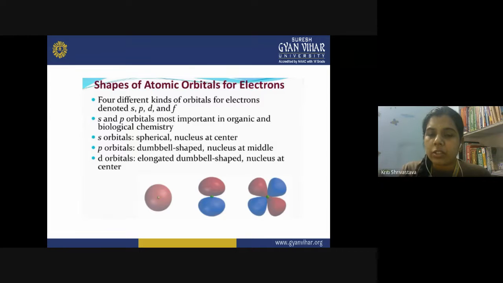Now, when the structure of a simple molecule was seen, like in the case of methane or in the case of a water molecule, there is overlap of atomic orbitals. But how do orbitals having different shapes get overlapped so effectively and form a bond? All of them have different geometries.